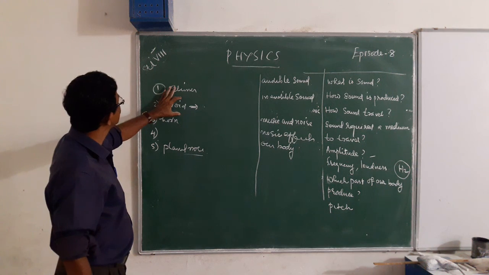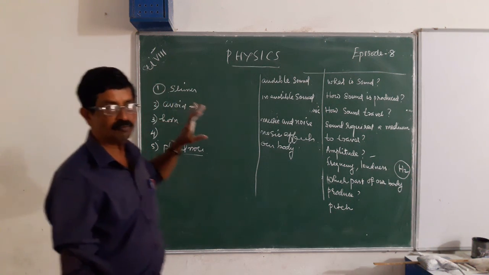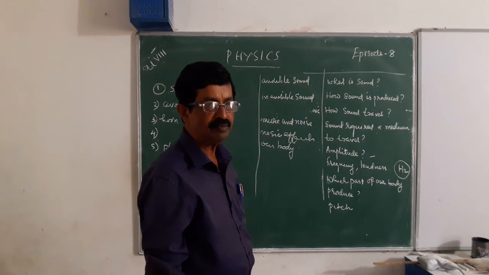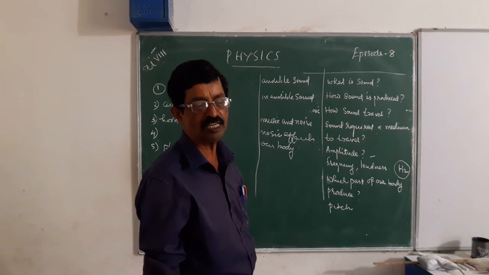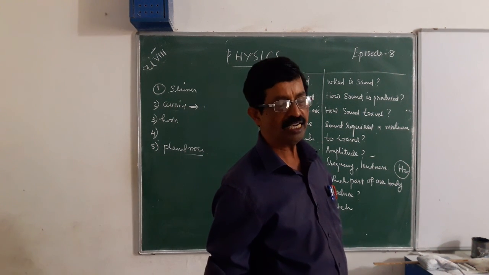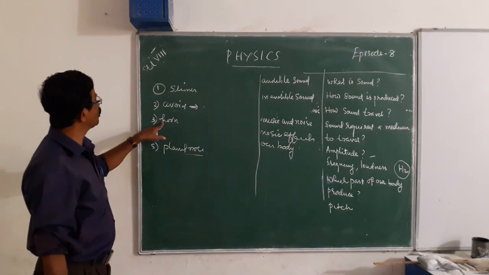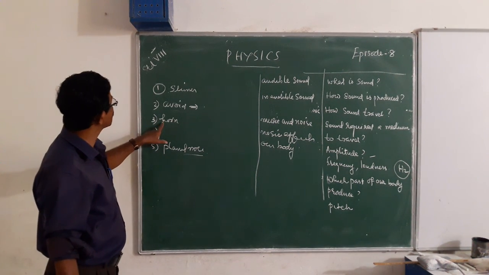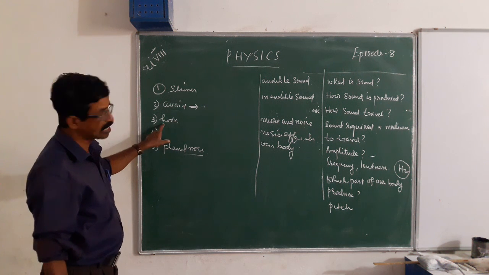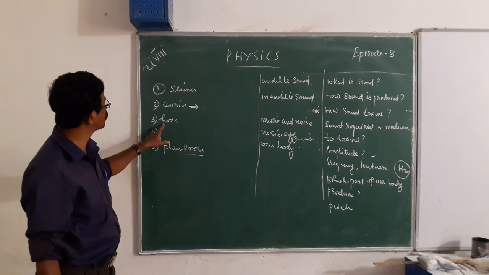Then avoid usage of box type loudspeaker between the time at night 10 p.m. to morning 6 a.m. And also avoid horn type loudspeaker; instead of that we use box type loudspeaker.